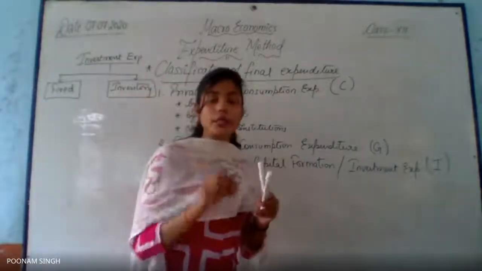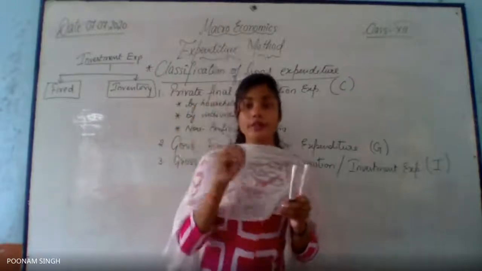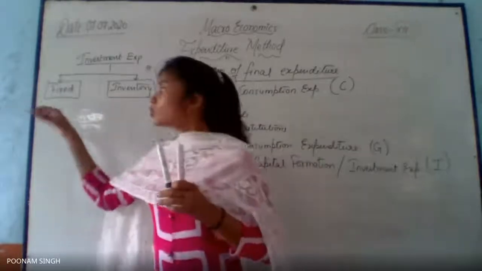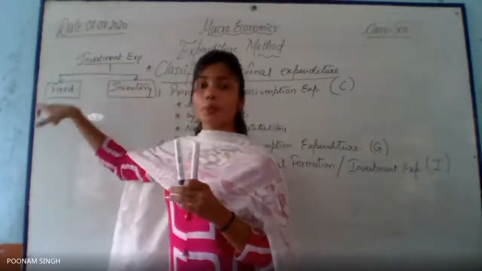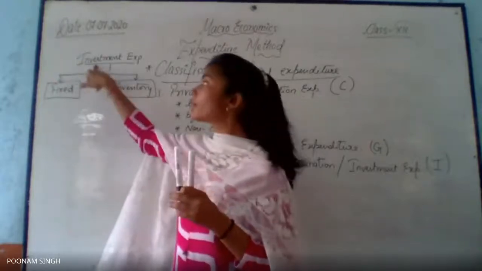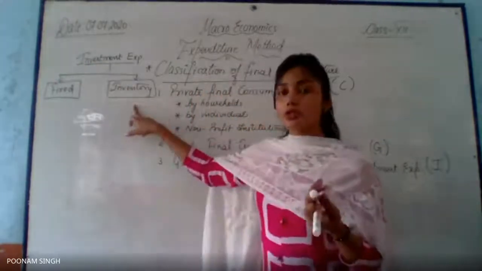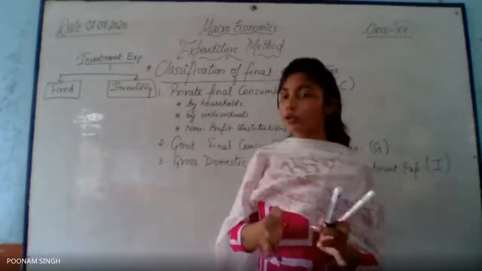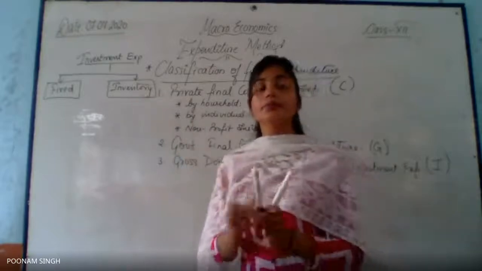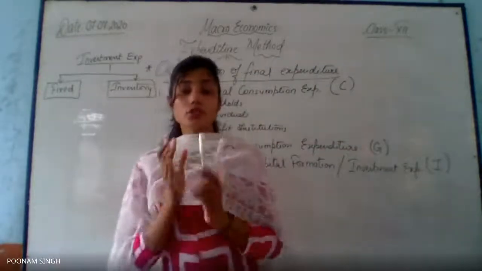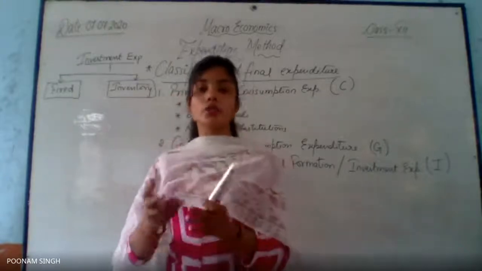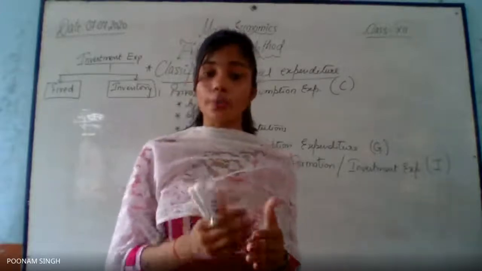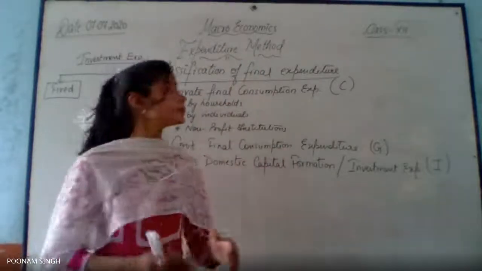When we talk about fixed, it means the expenditure is done for the purchase of fixed assets, right? So that is the reason it is fixed investment. When you are purchasing only fixed assets, that is called fixed investment. Inventory means simply stock. It can be closing stock also, it can be opening stock also. As far as the word inventory is concerned, it is actually a change in stock during the year. Some of the stock will be opening, some will be closing also, right?